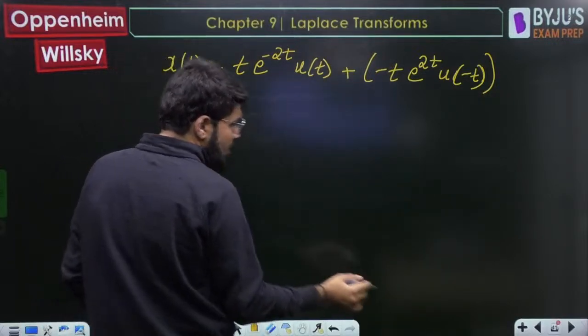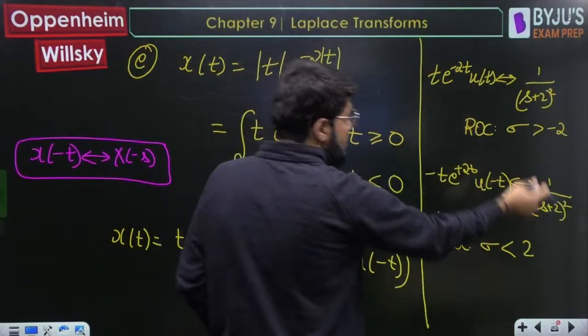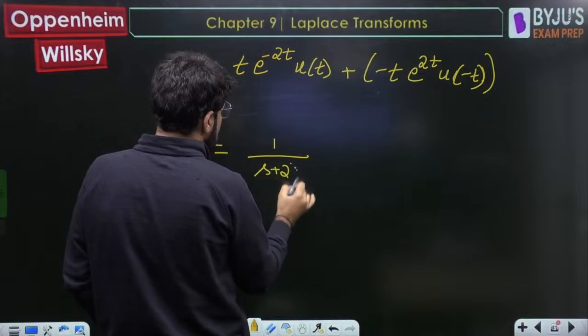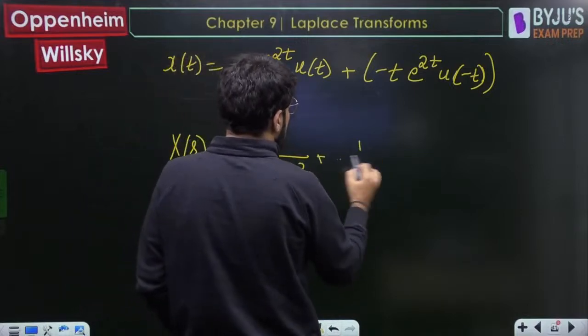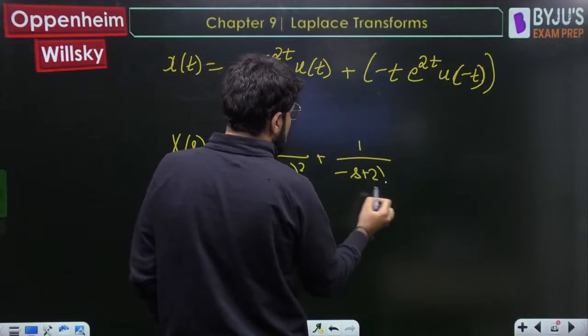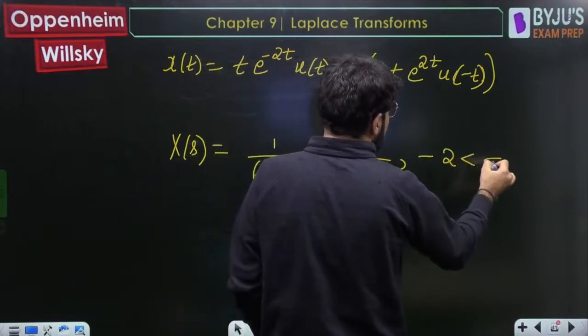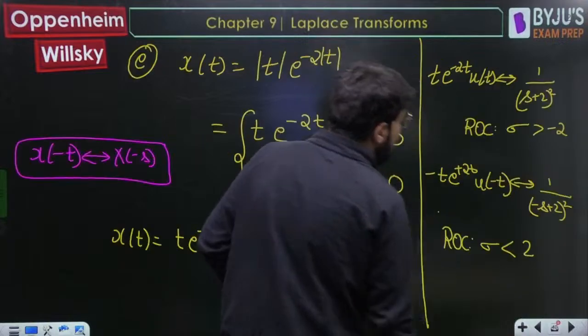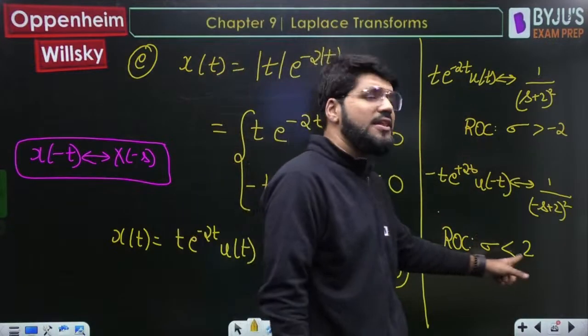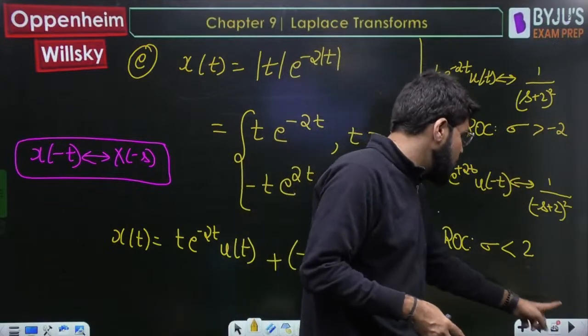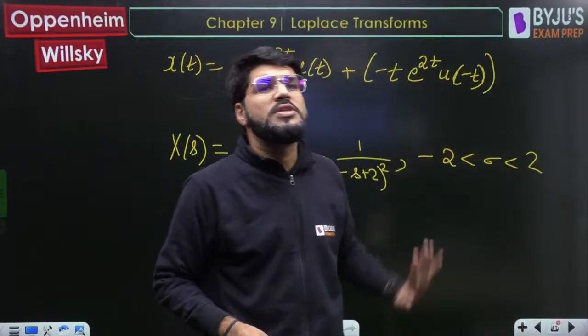The first one is 1 upon (s+2) square, the next is 1 upon (-s+2) whole square, with the ROC -2 less than sigma less than 2. One ROC says sigma greater than -2, another says sigma less than 2, so you take the intersection: sigma between -2 and 2.